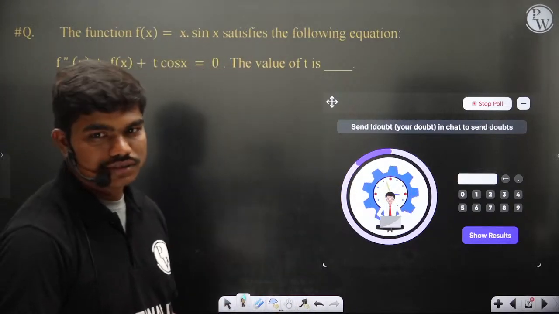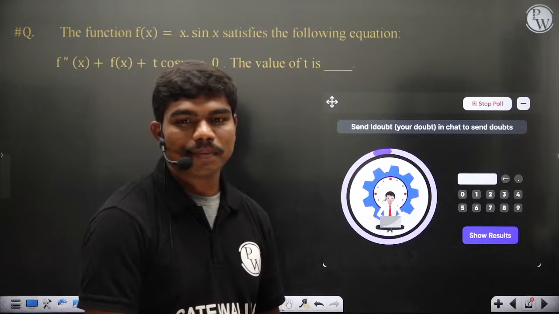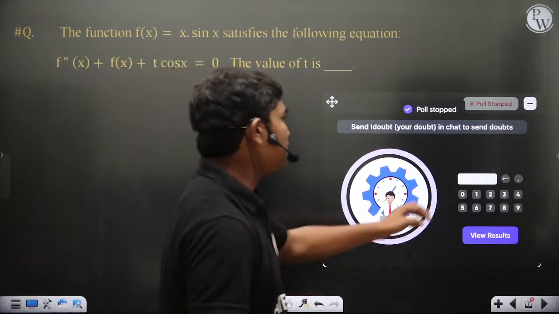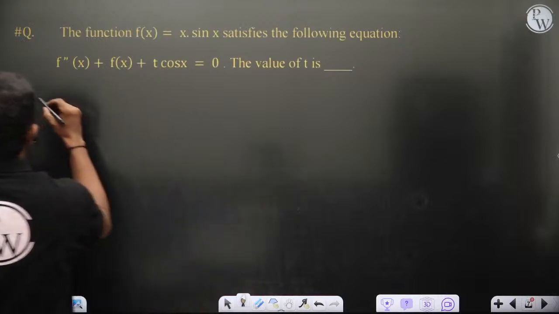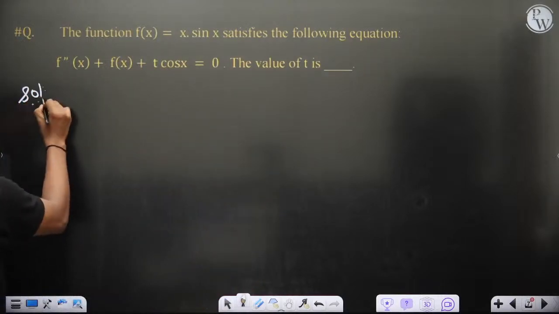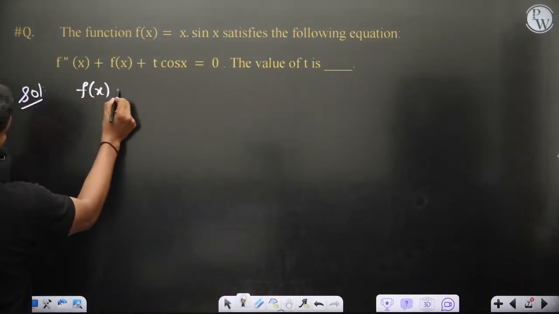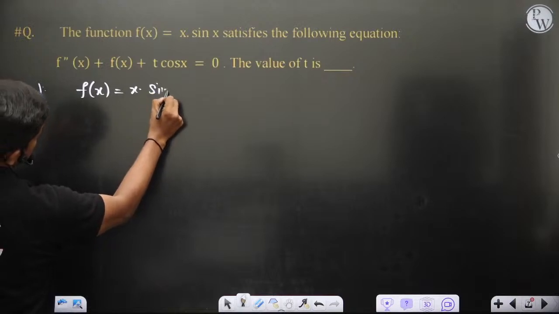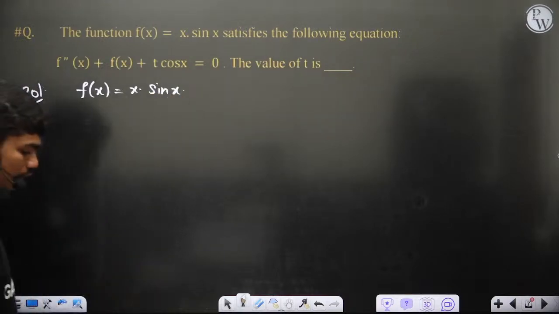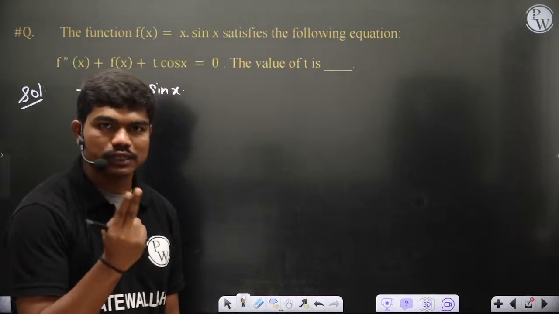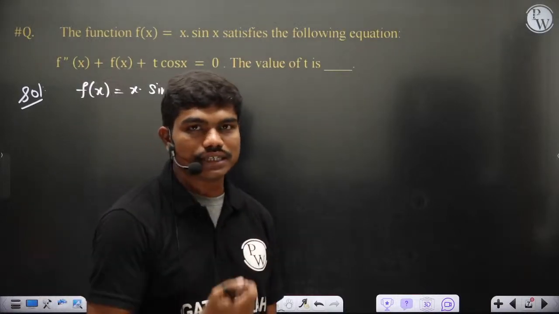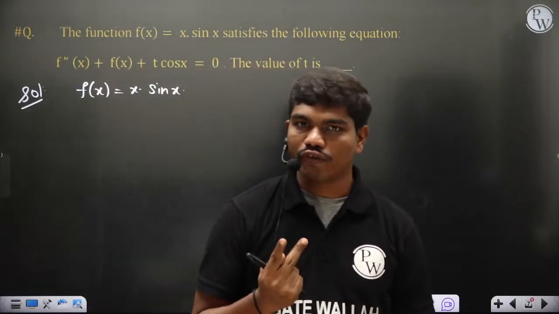Nobody solved this question? Okay, so let's see. If you want to solve this question, you have f of x is equal to x sin x, correct? Ultimately you want to calculate the value of t. You all know this formula: if there is a product of two functions, I'll cover it again in today's class, but normally you know how to differentiate a product of two functions, right?